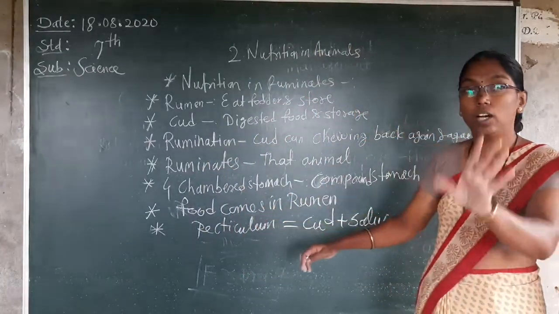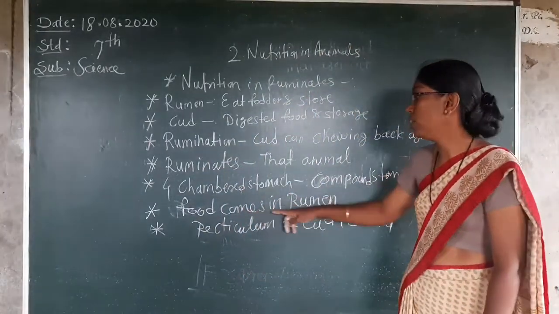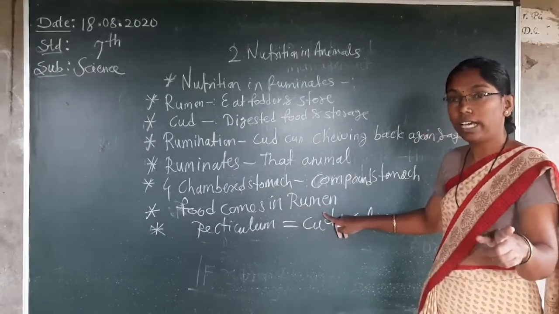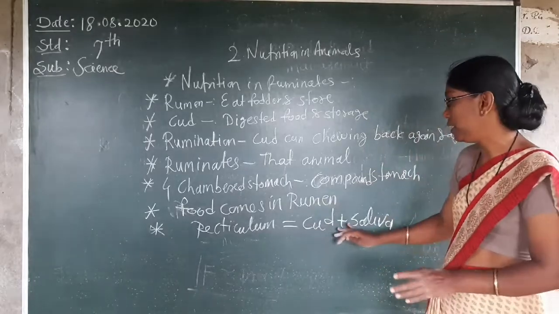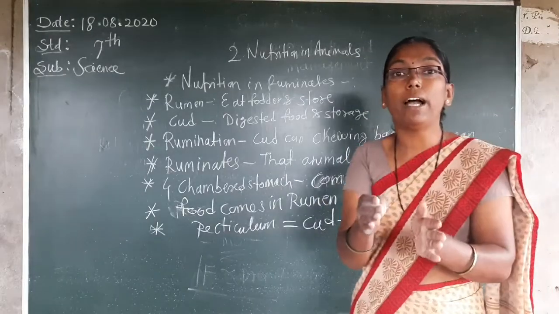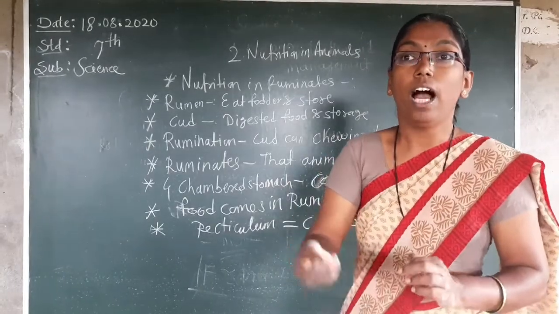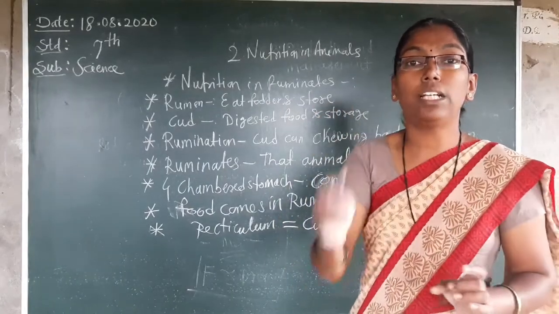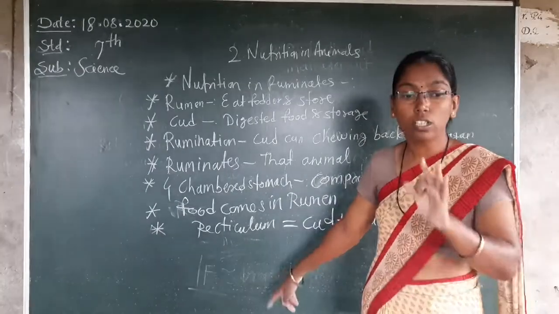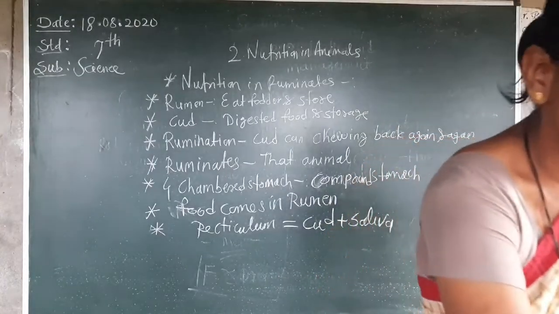First, digestion starts when food comes into the rumen. After the rumen it goes into the reticulum, to combine the cud with saliva. After this, the cud plus saliva goes into the third chamber. What is its name?